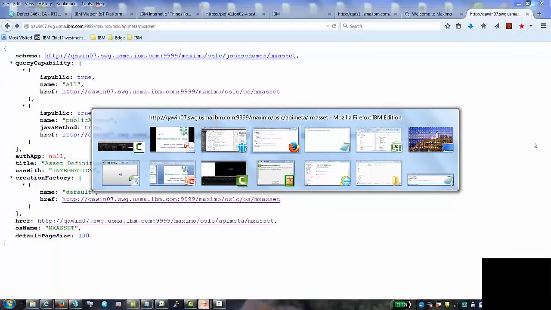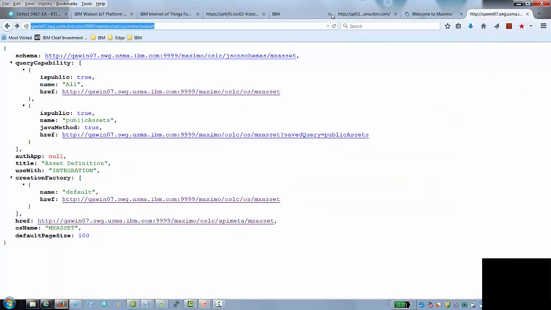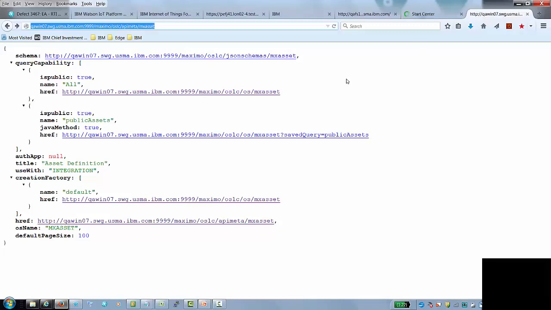Let me jump over to my browser, picking up where I left off in the getting started session. I have a Maximo here. I logged in to that other Maximo. Actually, I timed out, so let me log in. I'm reusing this connection for this session, so I don't have to pass it through on each request. But this view here is the API metadata for the MX asset.